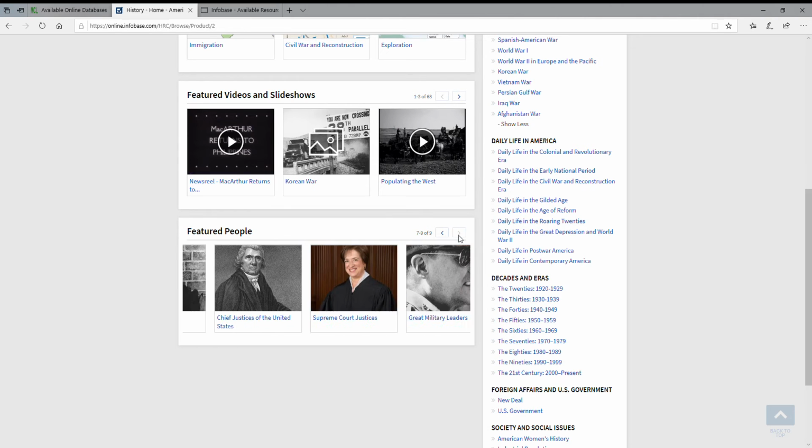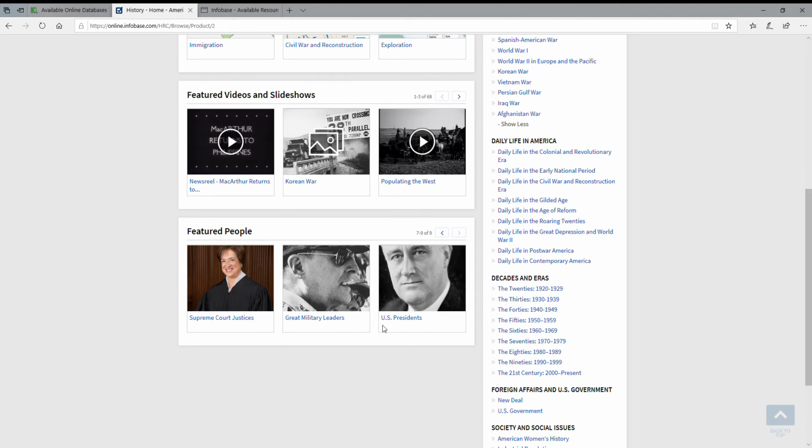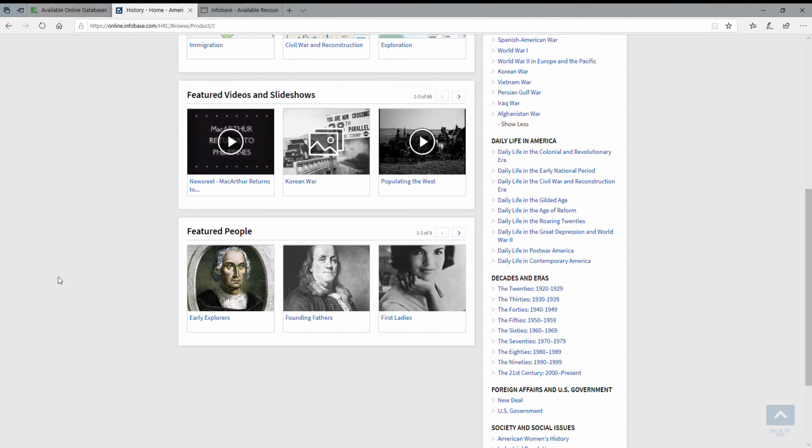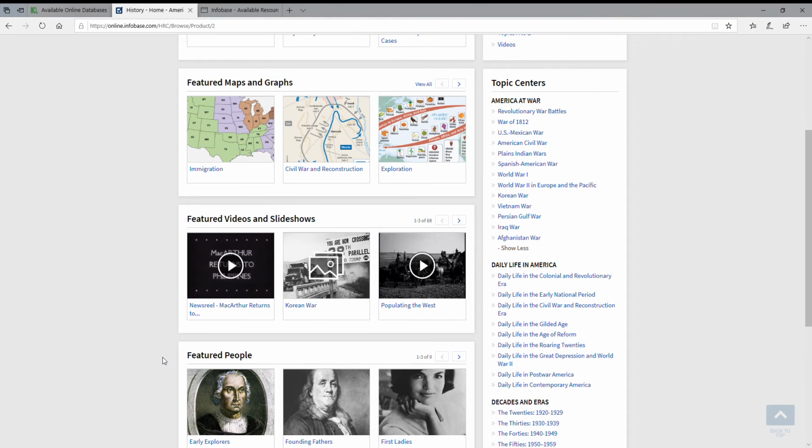So I can keep going through and you'll see there's different great military leaders, US presidents. So this featured people obviously will change based on the database. For example, in the African American History database, it's arranged by type of category for the people, such as scientists, inventors. Basically, you can then find a category based on what topic you're looking for.